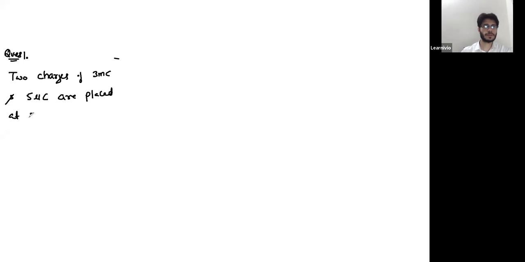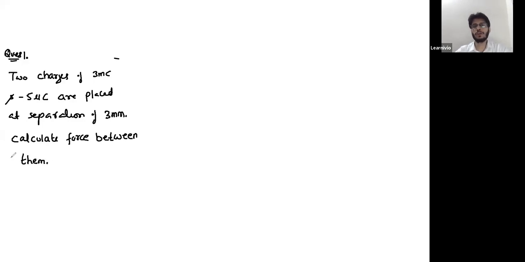Let's start with some basic numericals on Coulomb's law. The first question is very simple: two charges of 3 millicoulomb and minus 5 microcoulomb are placed at a separation of 3 mm. Calculate the force between them.